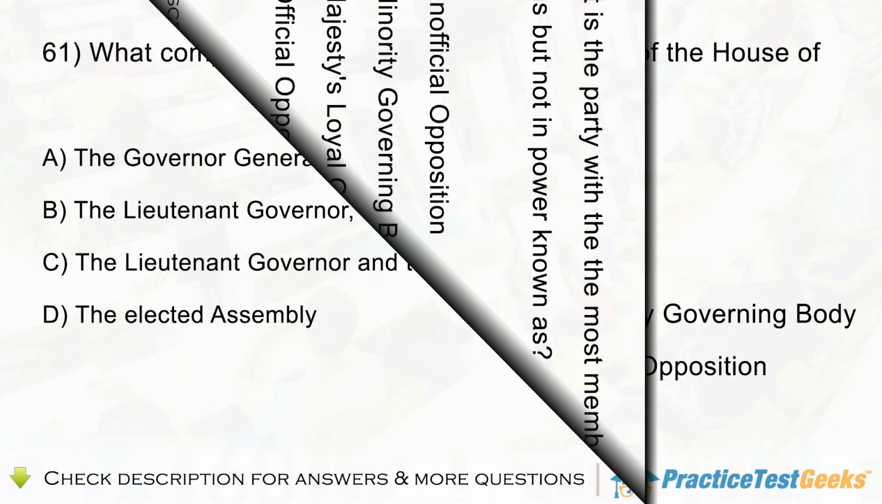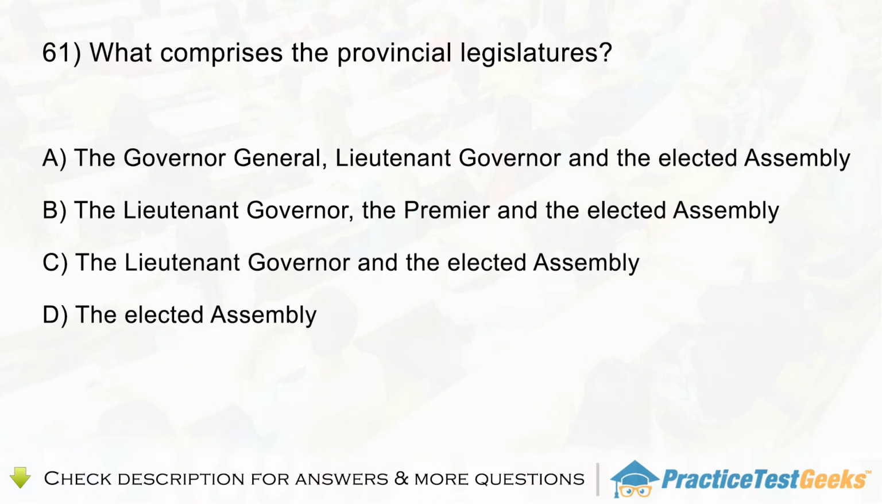Question 61. What comprises the provincial legislatures? A. The Governor-General, Lieutenant Governor, and the elected Assembly. B. The Lieutenant Governor, the Premier and the elected Assembly. C. The Lieutenant Governor and the elected Assembly. D. The elected Assembly.